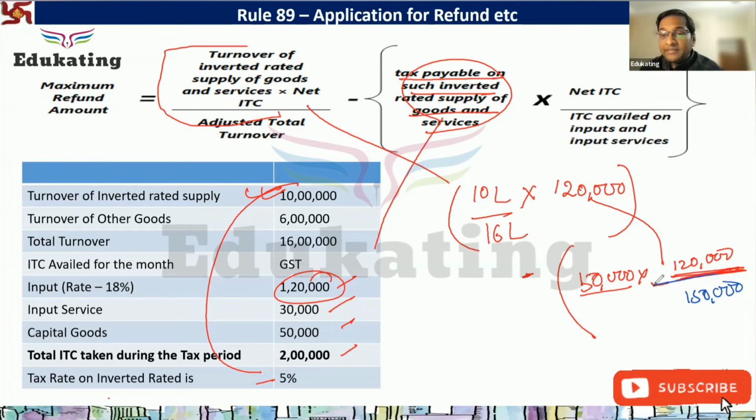Again, let me repeat why they have made the changes. The changes don't mean you are allowed to take the refund of input service under inverted duty. No, it is only saying that earlier you were reducing the entire tax liability, which gives the meaning that in the inverted rated sale, the liability can only be paid through input, which is not correct.